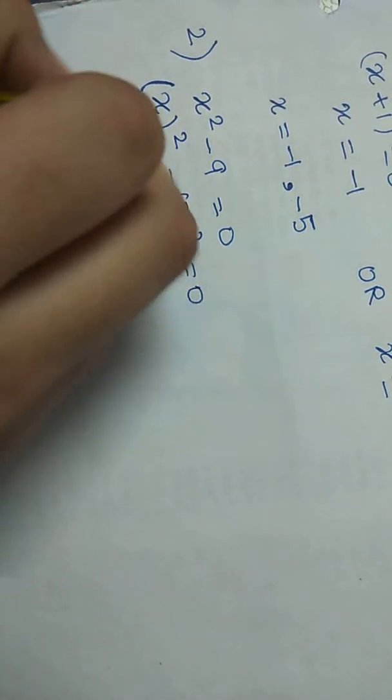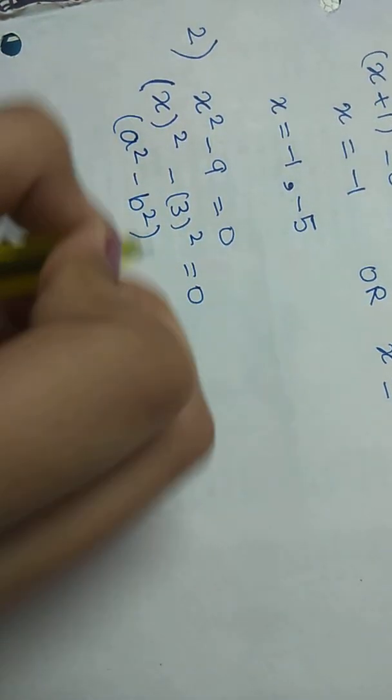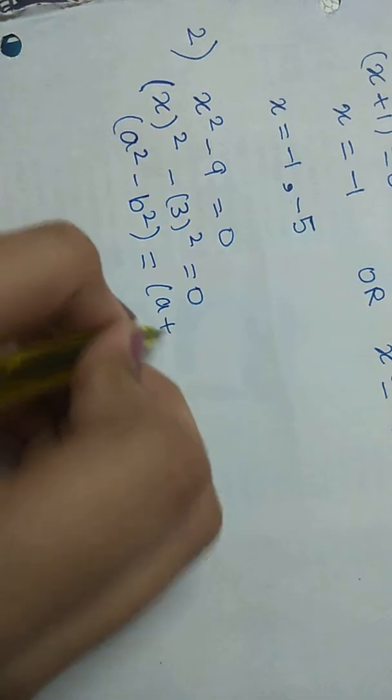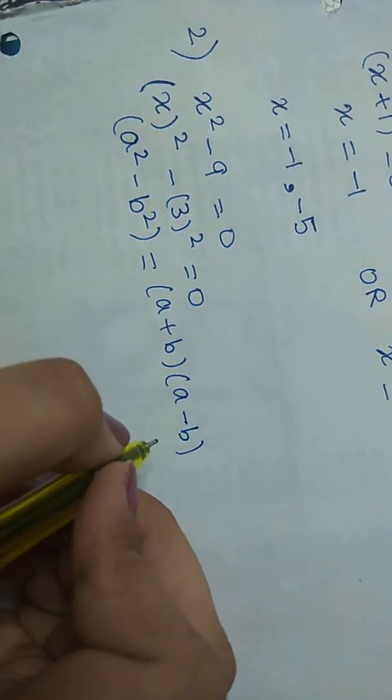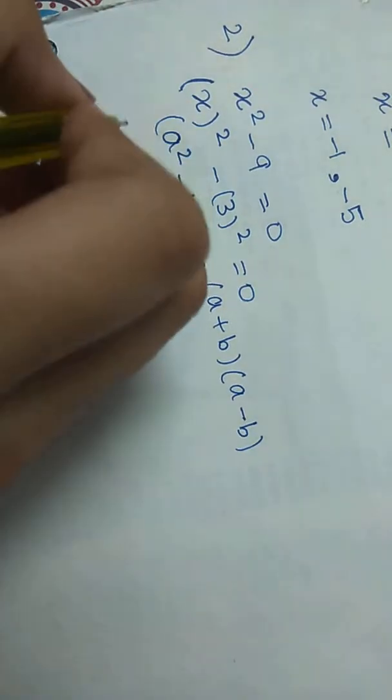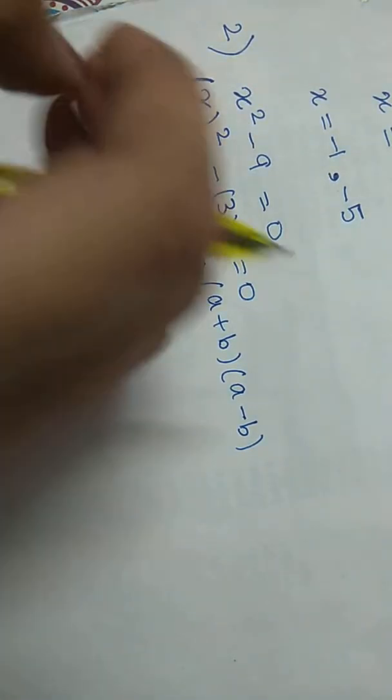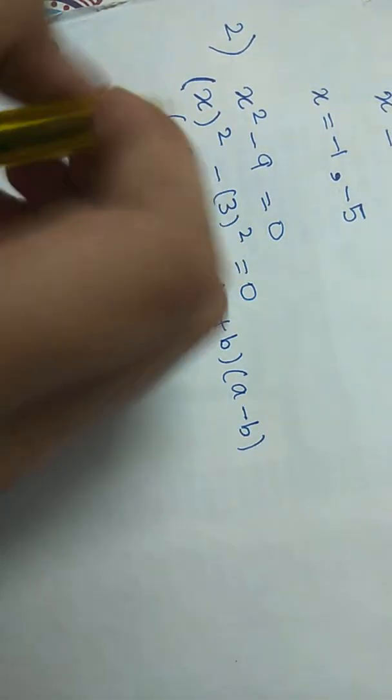This is right. Then what do we know about identities? A square minus b square is equal to a plus b, a minus b. This is what you have learned in class 9th.